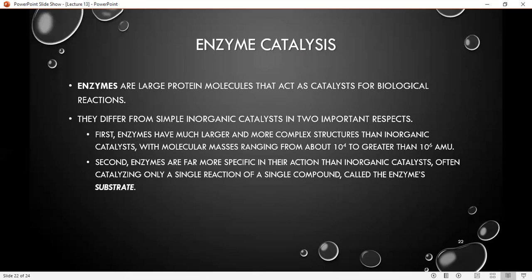The second point is that enzymes are more specific in their action as compared to inorganic catalysts. Sometimes a single enzyme catalyzes a single reaction, which is called the enzyme substrate.